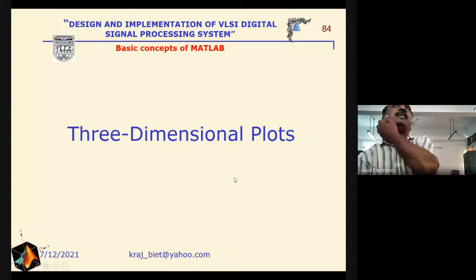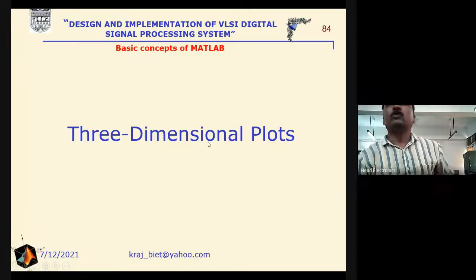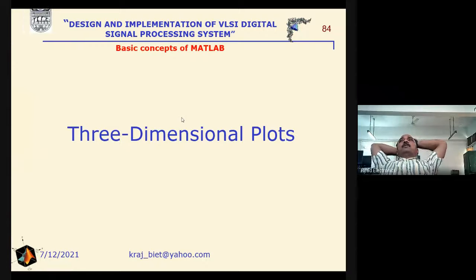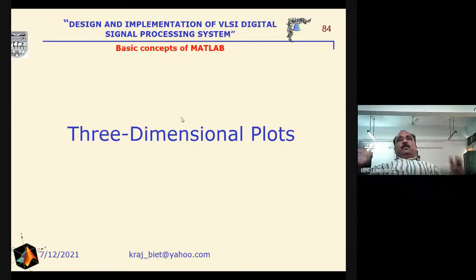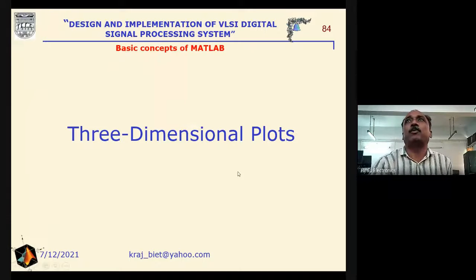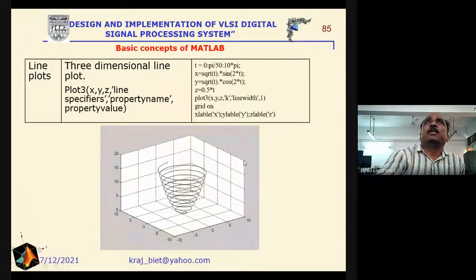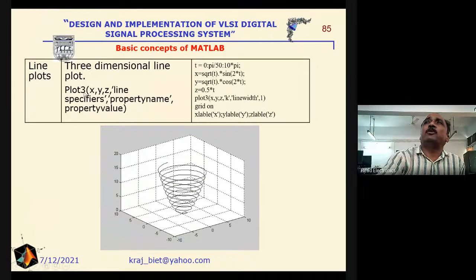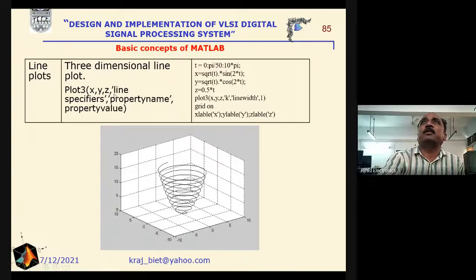Now we are coming to the three-dimensional plots here. So far we have discussed the numerical representation, the two-dimensional representation of the graph or the plot. Now we will introduce how the three-dimensional plots will be represented. For three-dimensional line plots, we can use plot3. As in two-dimensional plots we use only the plot command, but for three-dimensional line plots, we have to use plot3(x, y, z), and naturally we have to define x, y, z, and then line specifiers, property name, and the property value here.